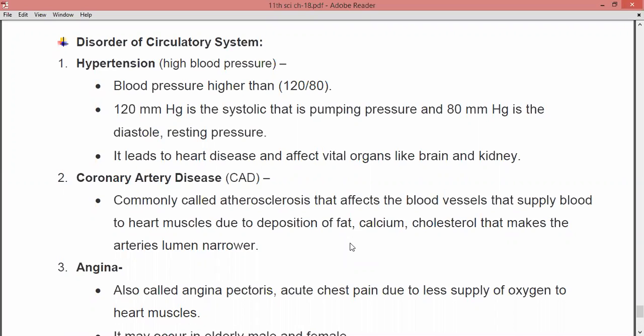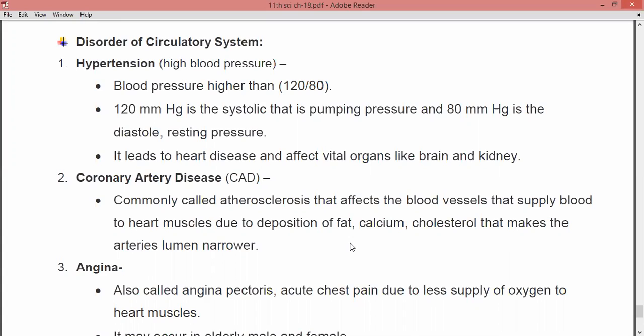So first is hypertension. Hypertension is caused by high blood pressure, right? It is simply known as high BP, blood pressure higher than 120/80. Normally this is the range, 120 over 80. This is the normal range of blood pressure which should be maintained in your body. But when the blood pressure is higher than this range, it causes high blood pressure, or hypertension.